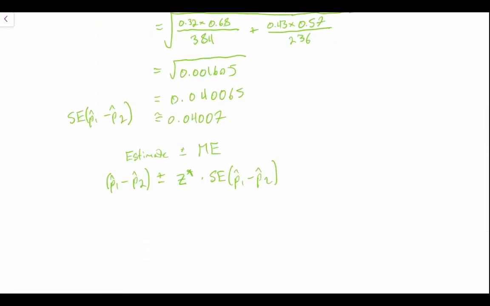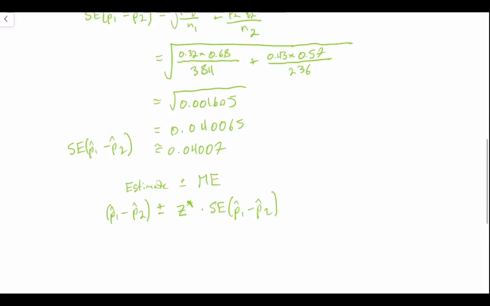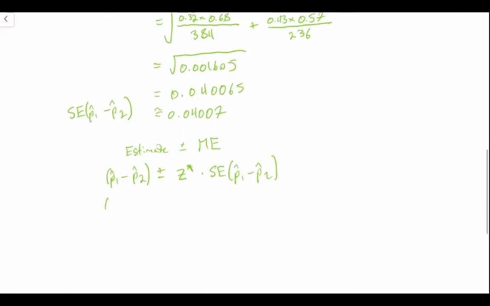So we get 0.32 minus 0.43 plus or minus our Z star times our standard error.